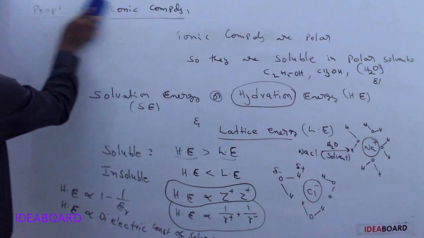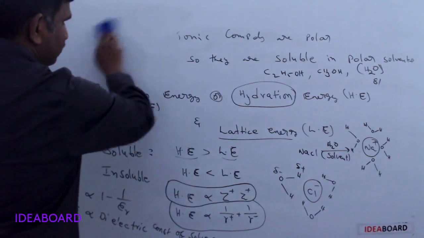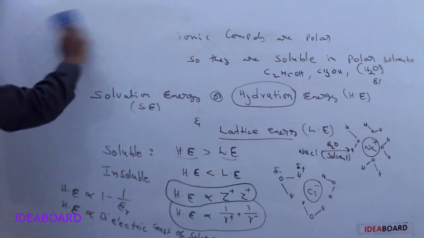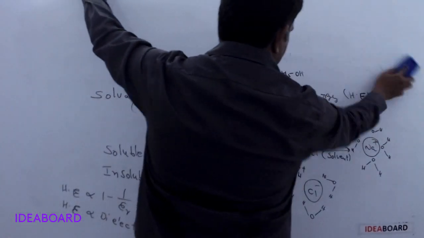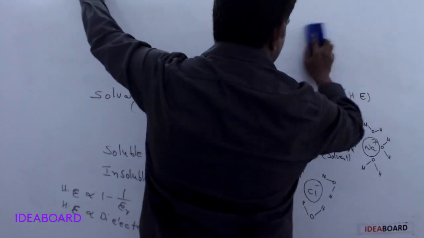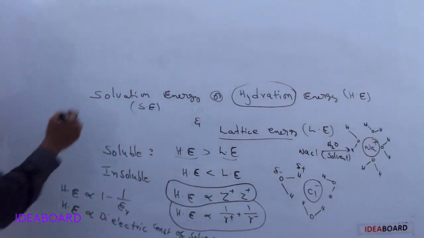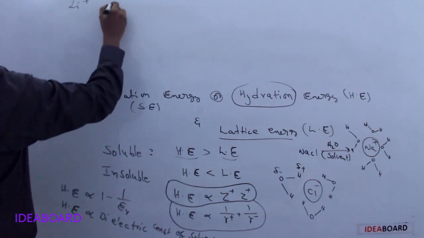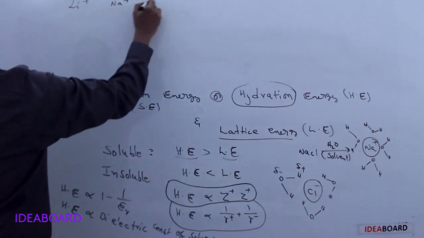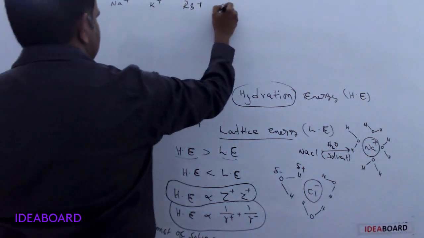Suppose I will give one question. Tell me the reason and the answer, based on the solvation energy or hydration energy. Here we have lithium plus, sodium plus, potassium plus, rubidium plus, cesium plus.